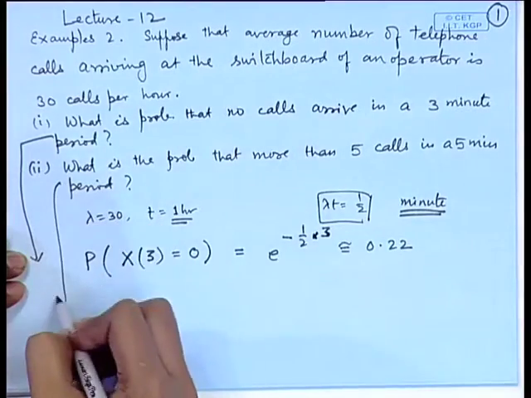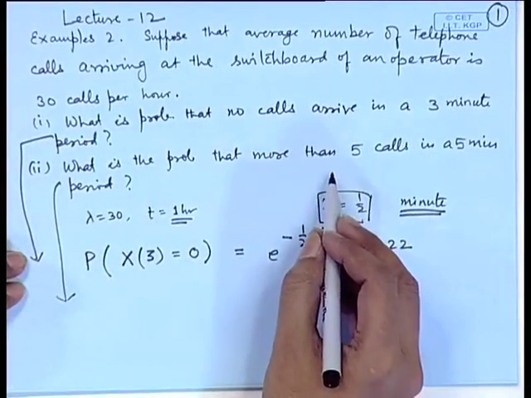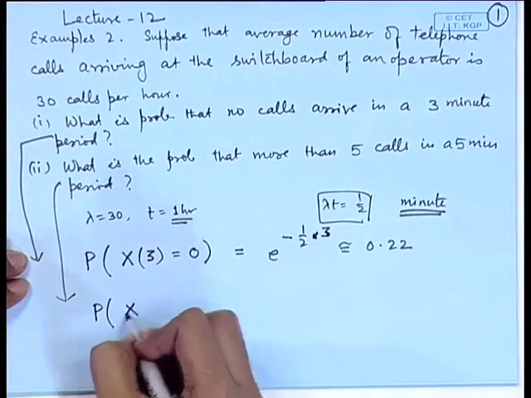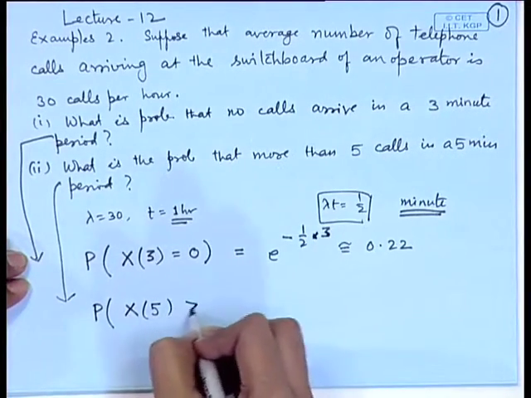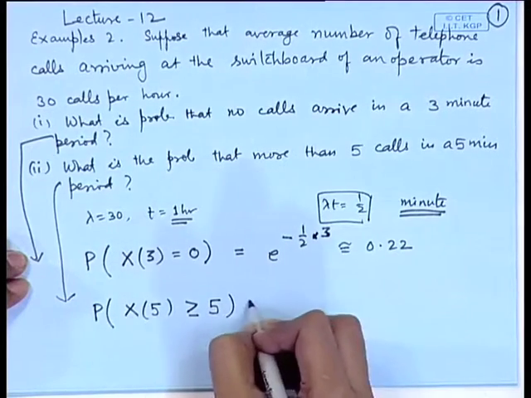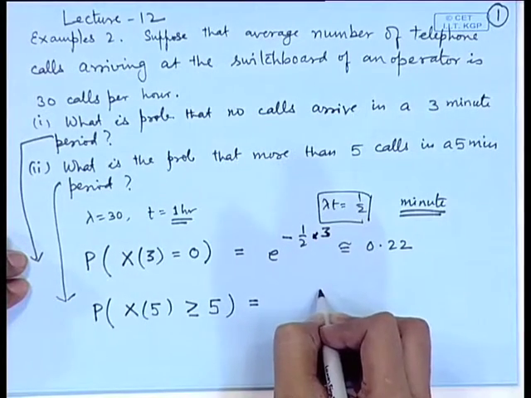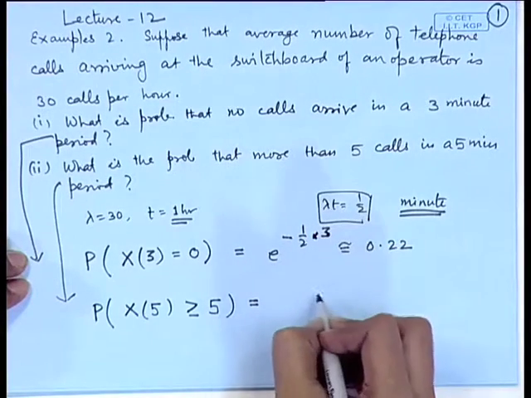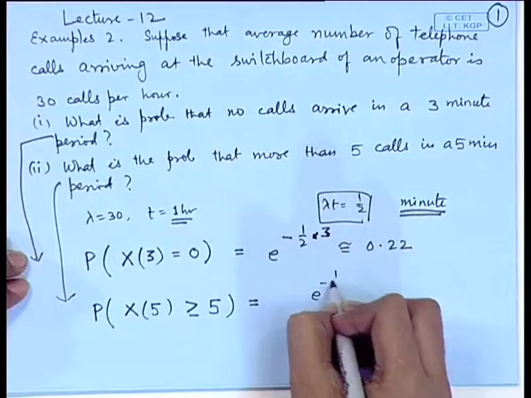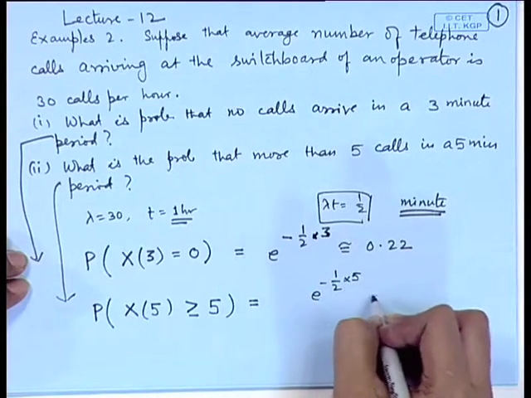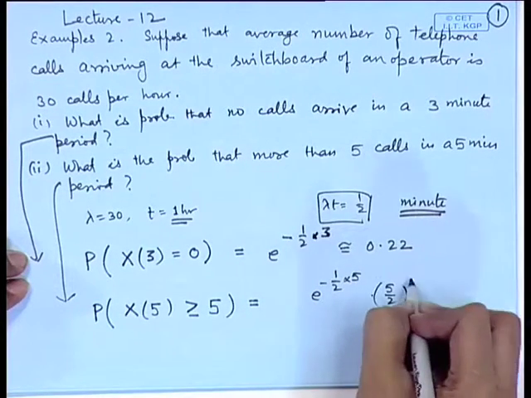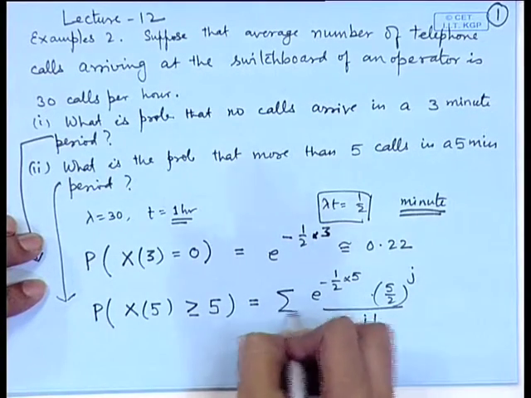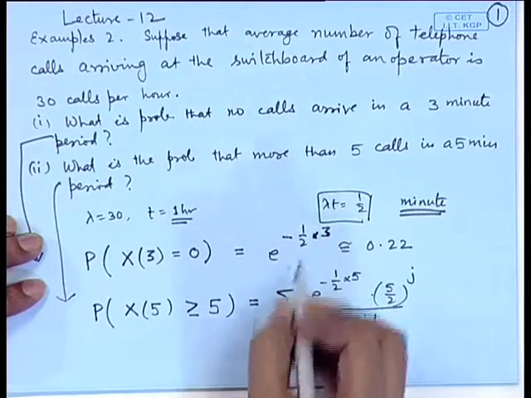In the second one, what is the probability of more than 5 calls in a 5-minute period? That means, in a 5-minute period X(5) is greater than or equal to 5. Here the Poisson distribution will have half into 5. So, e to the power minus half into 5, then 5 by 2 to the power j by j factorial, and summation over j for more than 5 calls.